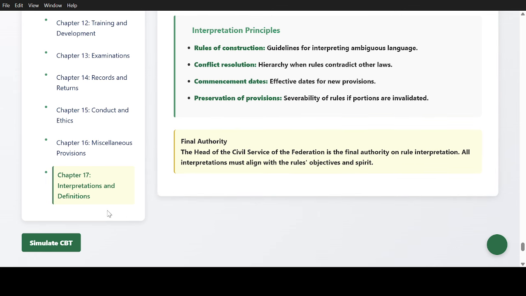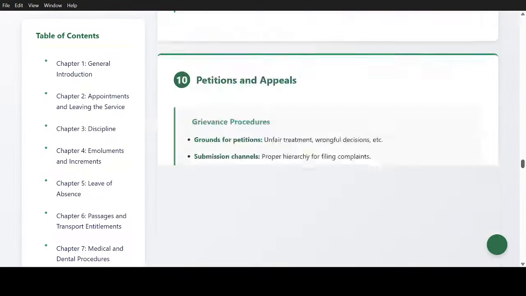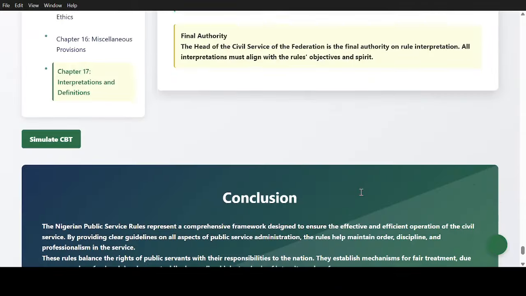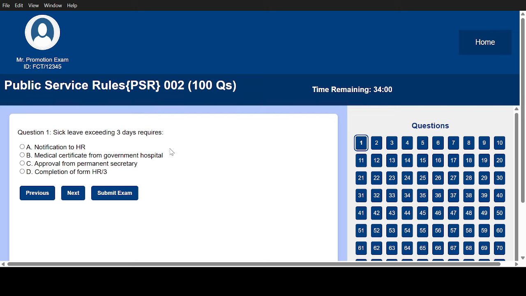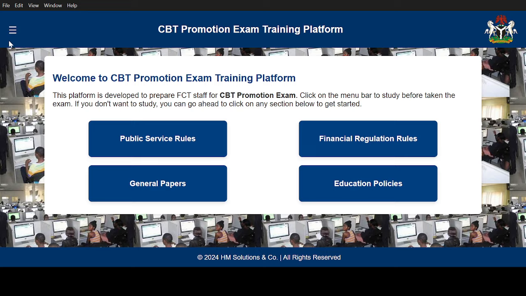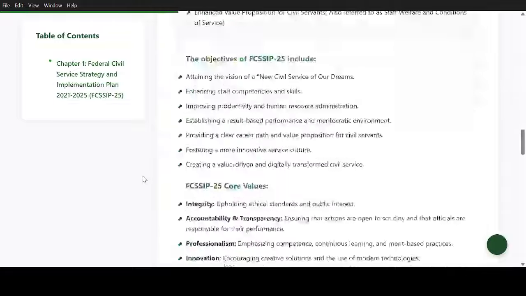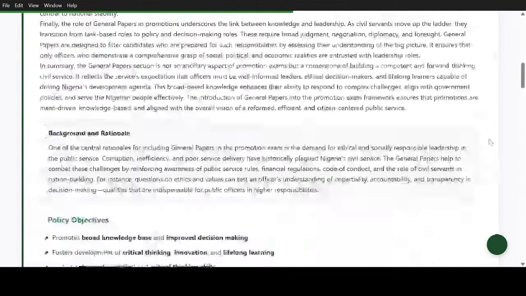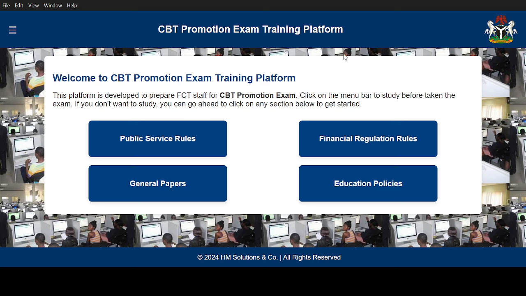If you are done reading, you can click on this ball to take you back up. You understand? Or you click on the CBT to try the questions after this summary. Also, the others are like that. They are all like that. So by the time you do all this, you'll be fine. And I think with this, you're going to click on this coat of arm, you'll be out of this place. And these are the major updates of this software.